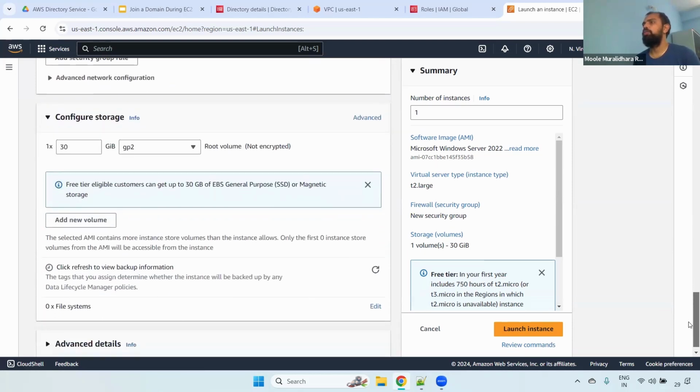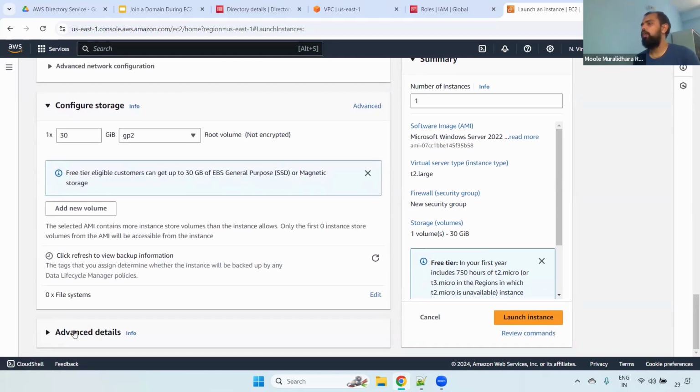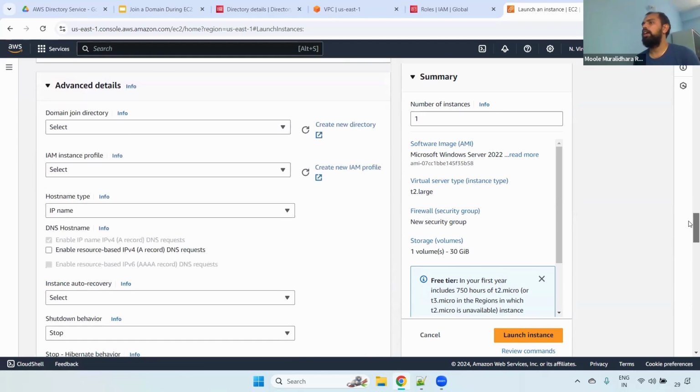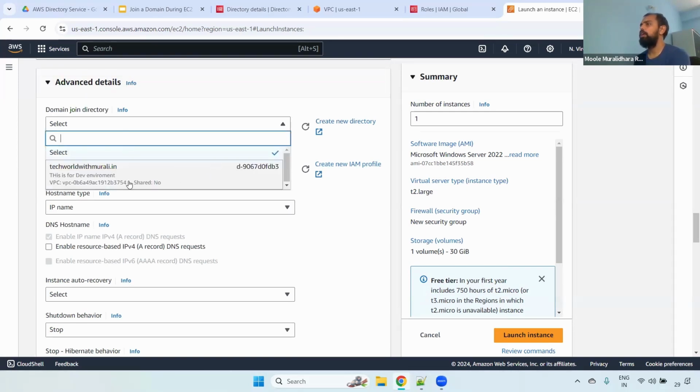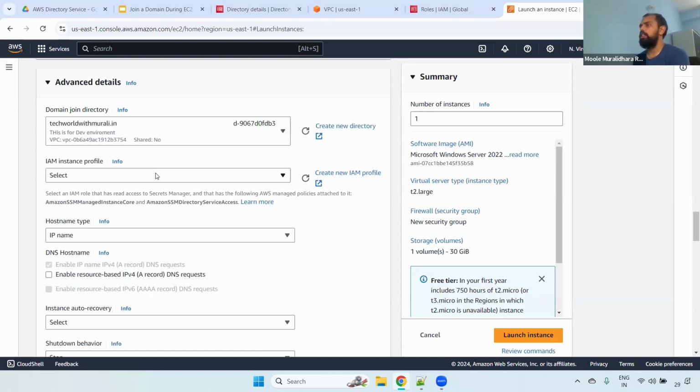Here, most important, come down. Here we have the option advanced details. Click this one. Here you have to select the domain join directory. Select here. Here you are able to get the particular domain. If you observe here, you can see it here. Select this one. Now here you can see the instance profile.